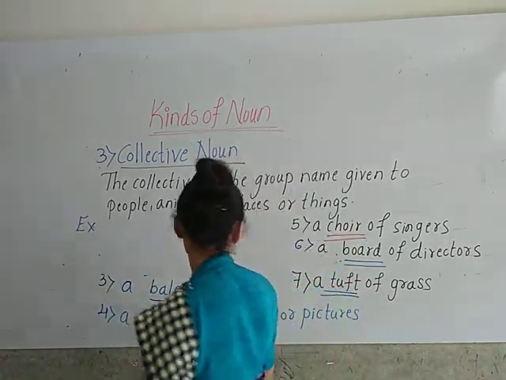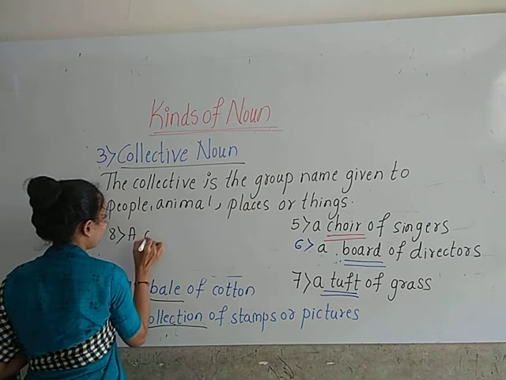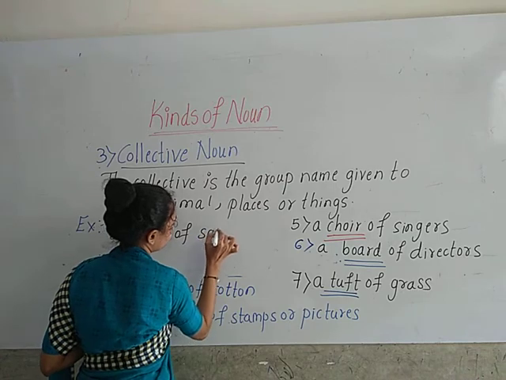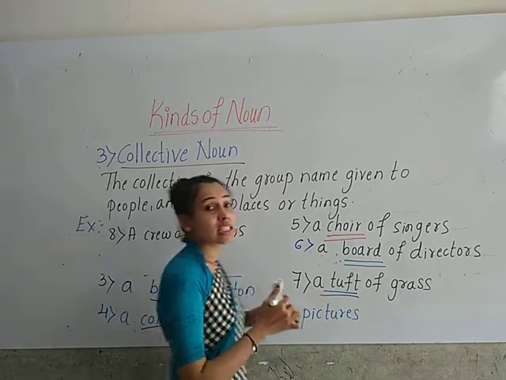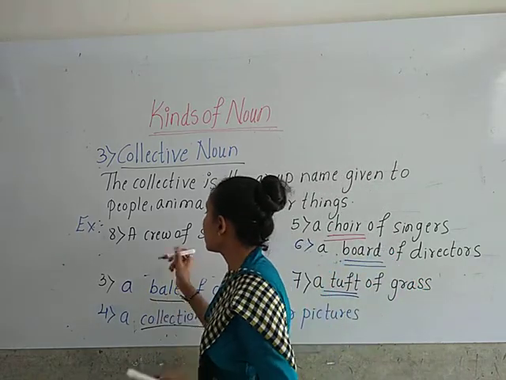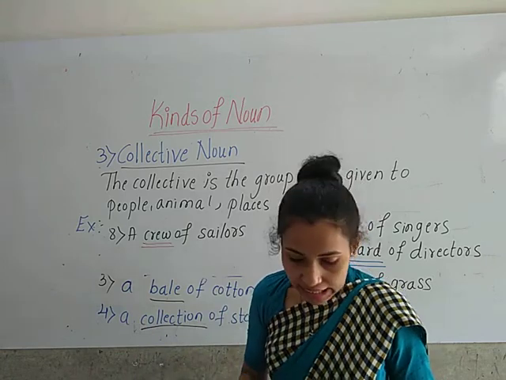Crew. A crew of sailors. Crew is the collective noun which is given to a group of sailors.